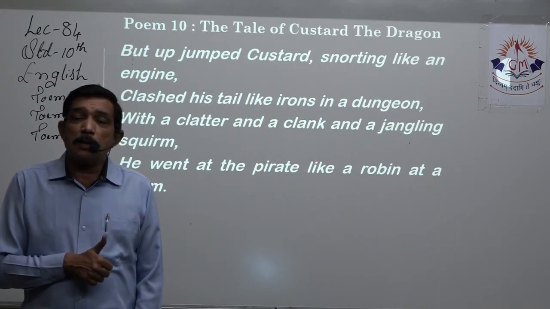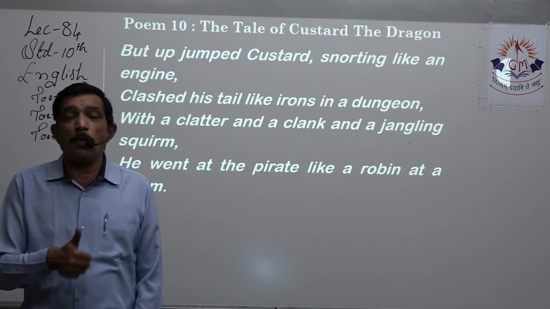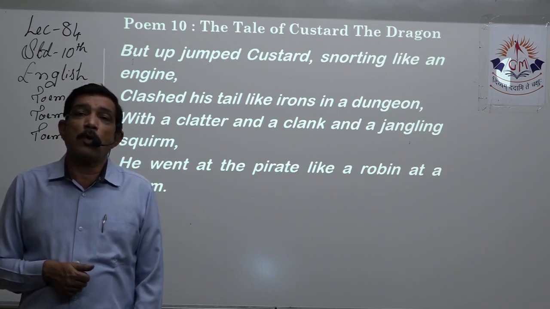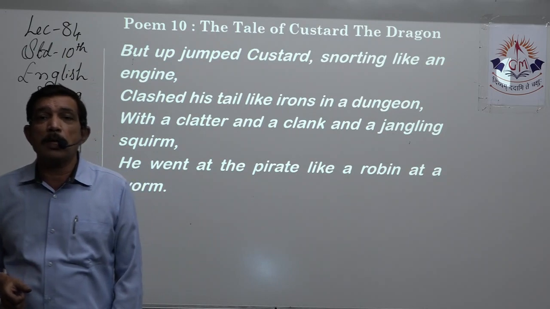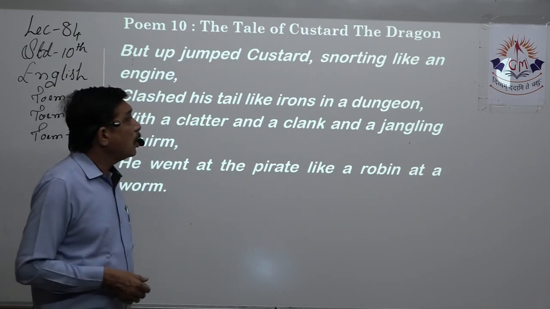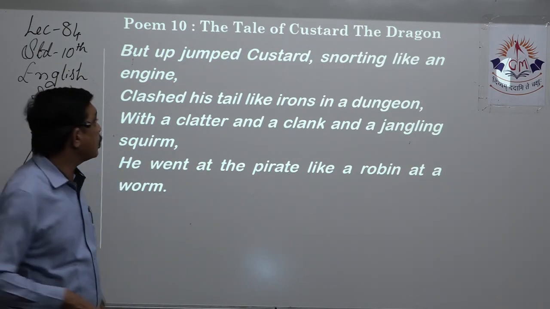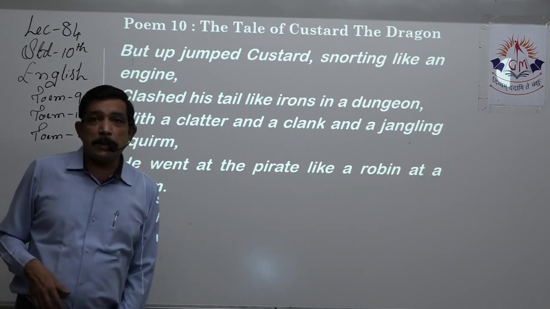He is fearless and he stands over there. He's snorting. We know when he snorts, a cloud of smoke comes out from his mouth, and he can spit fire, right? So snorting like an engine. When an engine runs, it gives out smoke. So that's the meaning. Clashed his tail like irons in a dungeon.